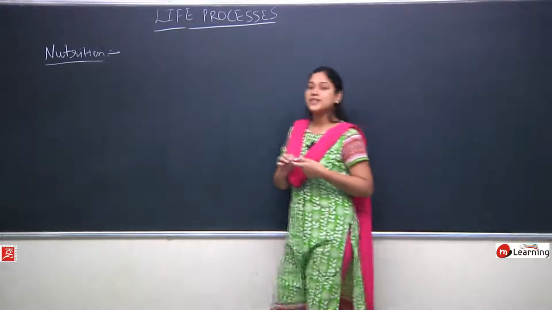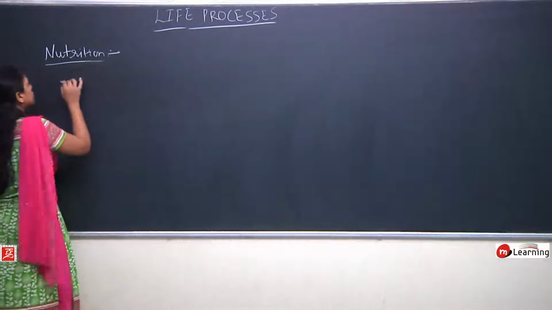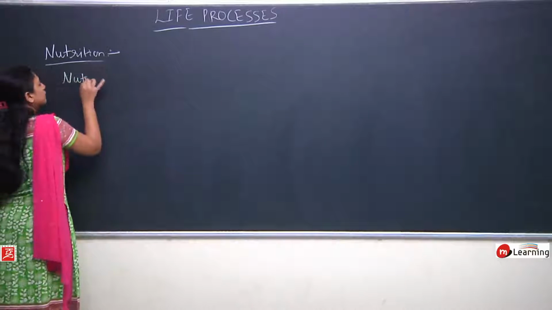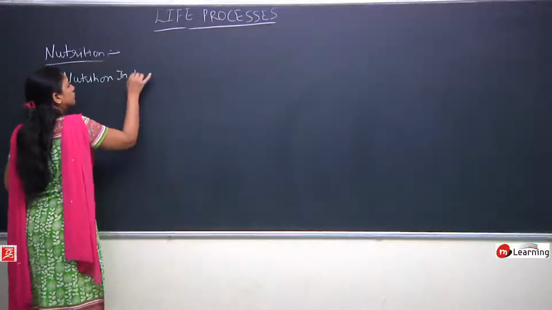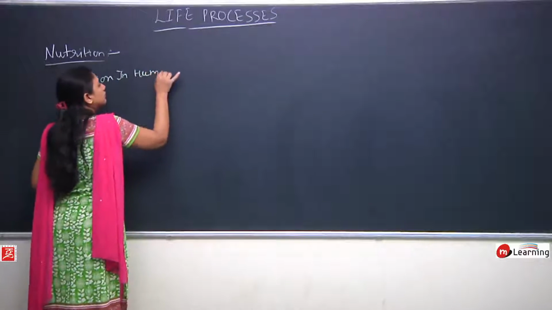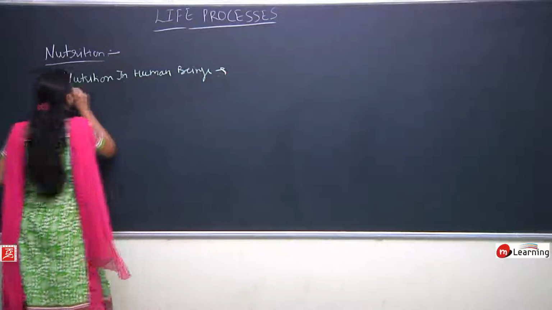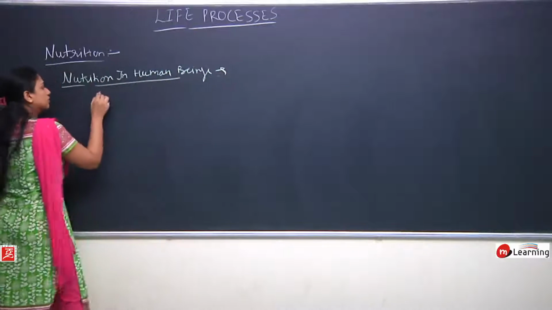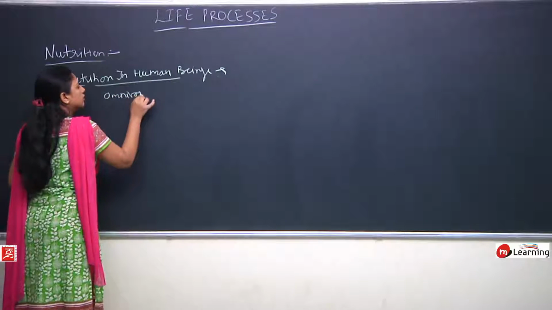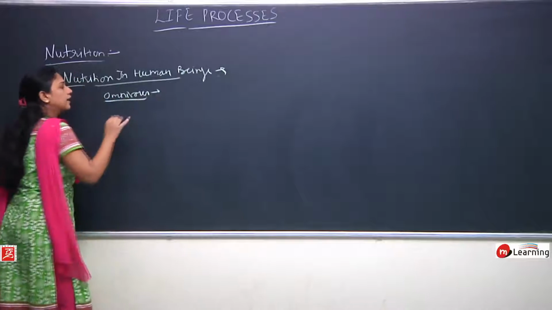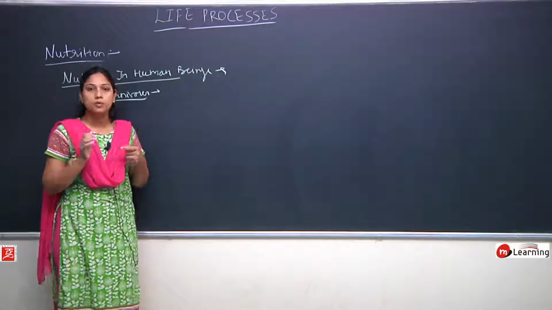Okay friends, so we have seen nutrition in amoeba. Now we will see nutrition in human beings. Like amoeba, human beings are also omnivores, because their nutrition source is from plants and animals both.